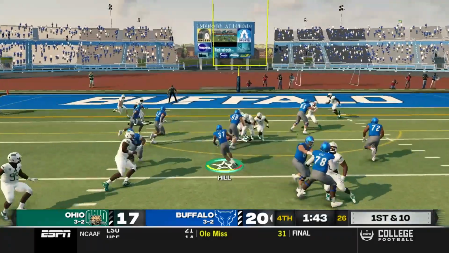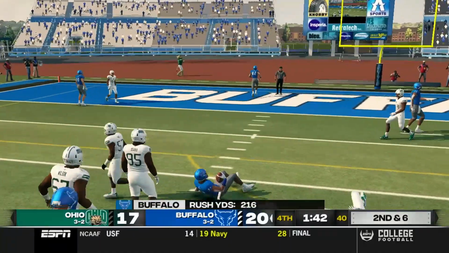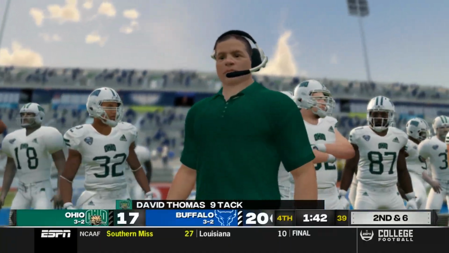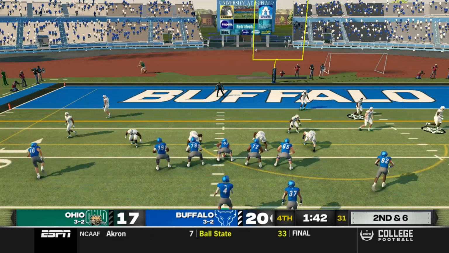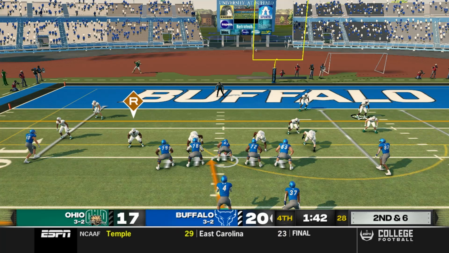Tyler Smith hands it off to Justin Hill. He cuts it back on the backside of the run. Gains 4 on the play. The Bulls still need likely 1 more first down to be able to drain all the clock as the Bobcats use their final timeout.